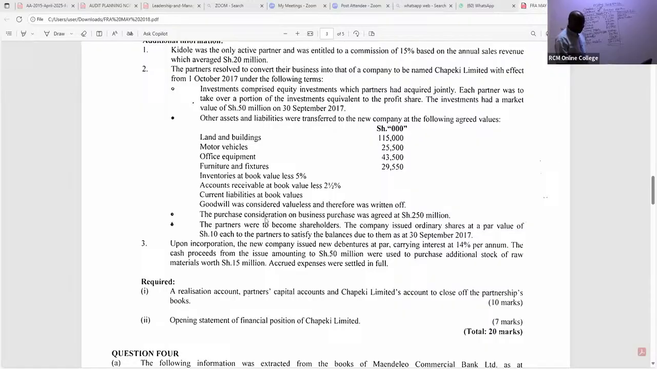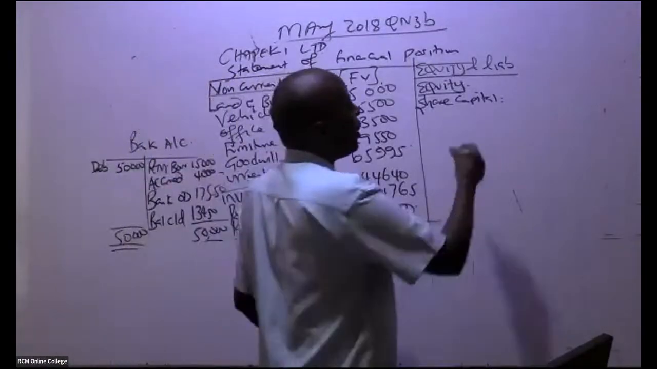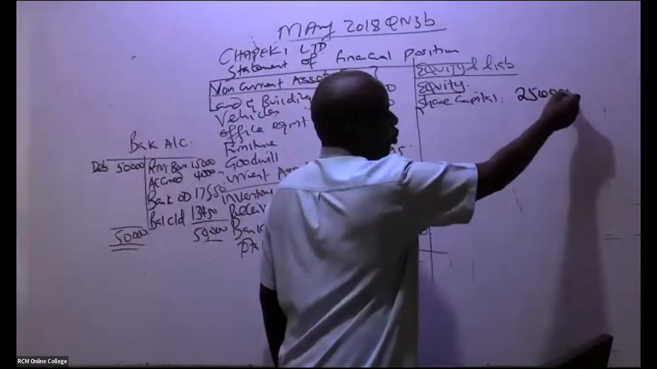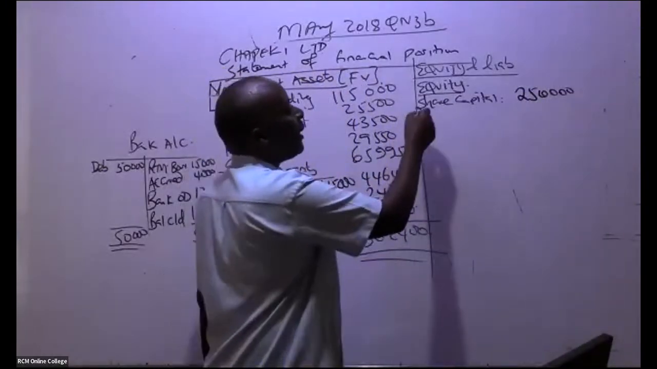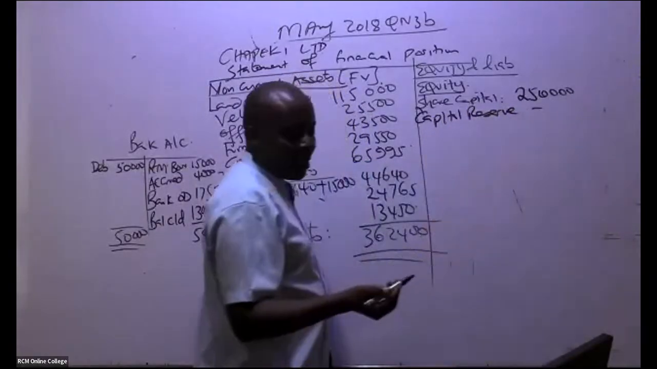The purchase consideration on the business purchase was agreed at 250,000. The partners were to become the new shareholders here. The company issued ordinary shares at a par value of shillings 10 each to the partners to satisfy the balance due to them as at the closure of the year. That must be the purchase consideration. So instead of giving them cash, we gave them shares. So it means that the share capital, if you remember, the purchase consideration was 250,000. If we had that capital reserve, it would have come here. Yeah, it's not there. All right.